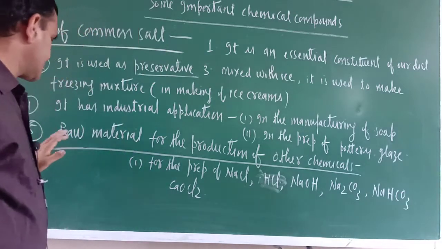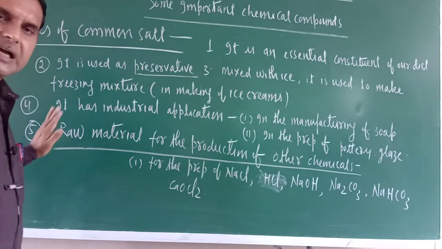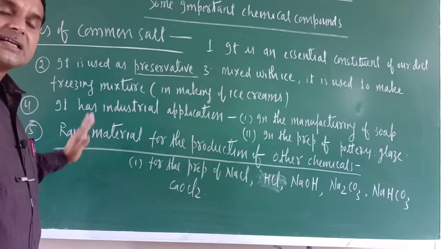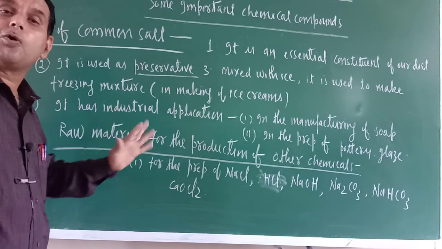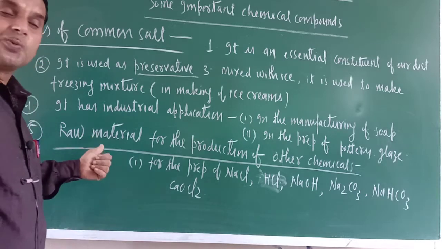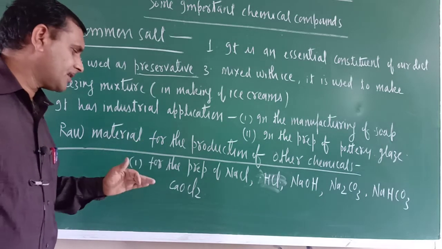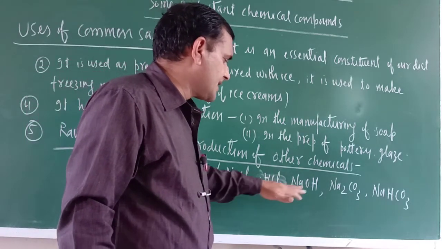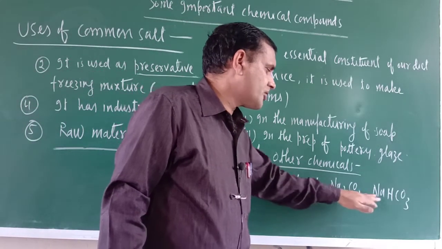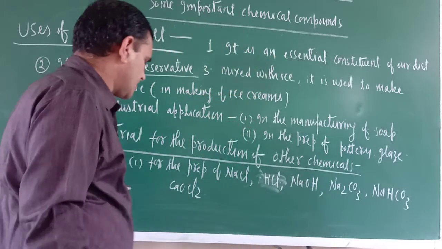Okay. Next one, the most important use, is that common salt is the starting material for the preparation of so many chemical compounds. So it is used as a raw material for the production of other chemicals, like for the preparation of sodium chloride, HCl, NaOH, Na2CO3 and NaHCO3.